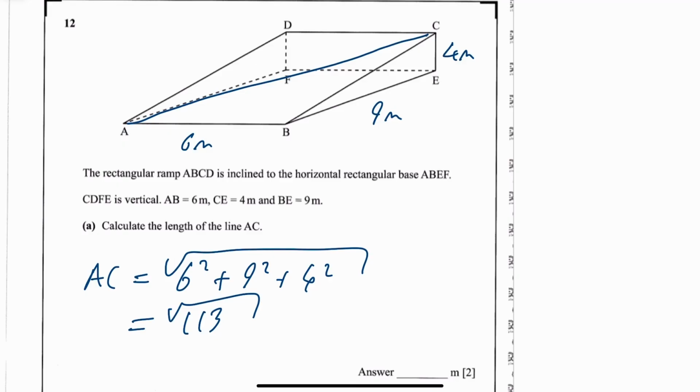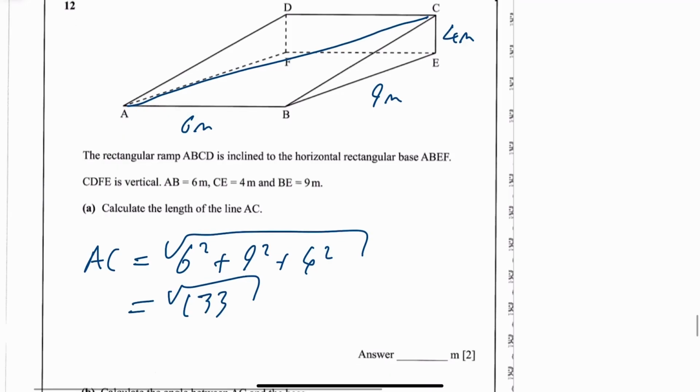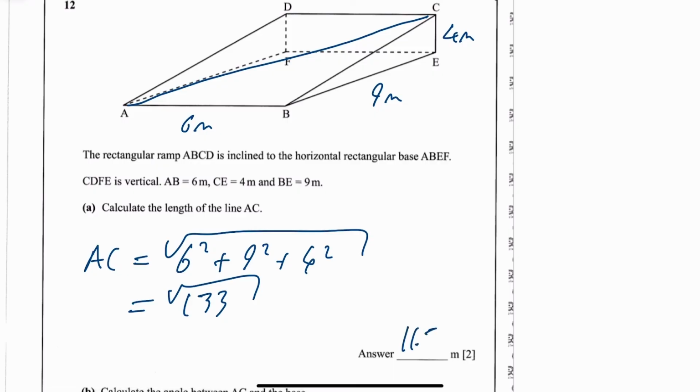It's not 113 at all, it's 133. Let me just check that again. 6 squared plus 9 squared plus 4 squared. Yes, 133, which is 11.5 meters to 1 decimal place, or 3 sig figs.